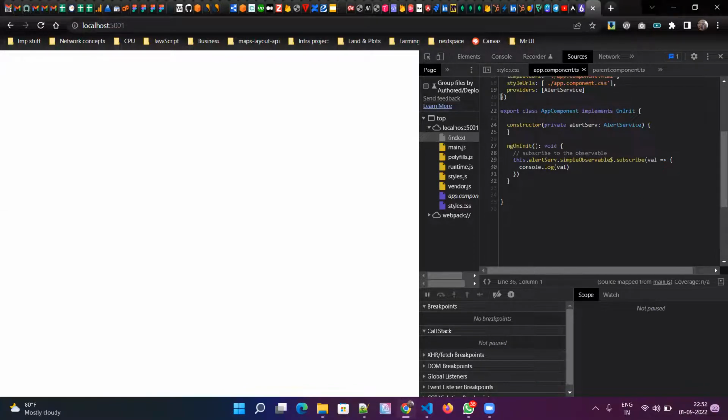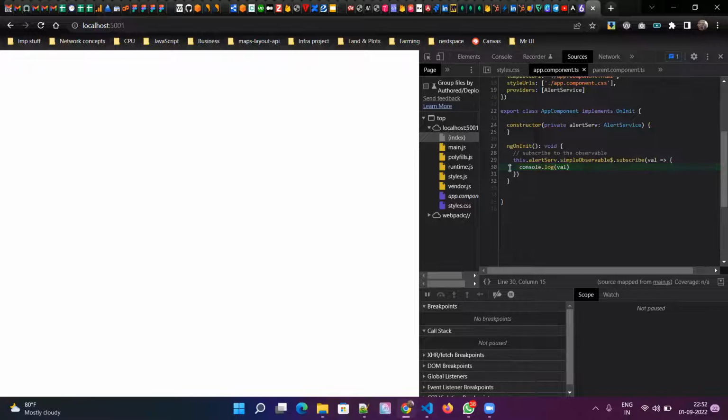Cool. So now if we go and see in the console, we can see the same output 1, 2, 3, 4. This is getting printed in our app component, but this data is coming from this observable from this service. So this is how we can basically use observables.